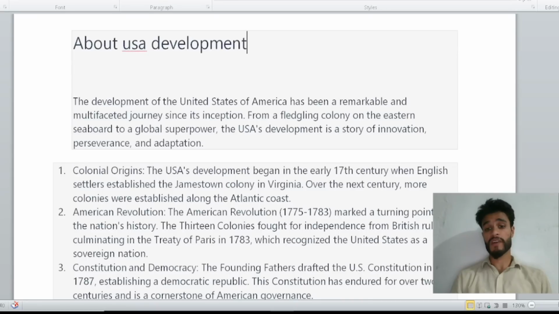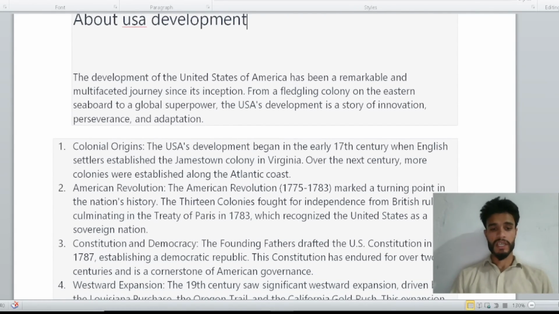The American Revolution started in 1775 and lasted until 1783. This is the turning point of the nation's history. The 13 colonies fought for independence from British rule, and the Treaty of Paris in 1783 recognized the United States as a sovereign nation.